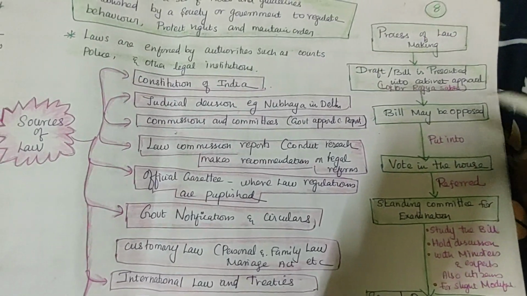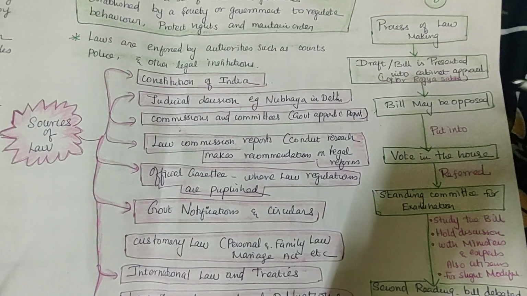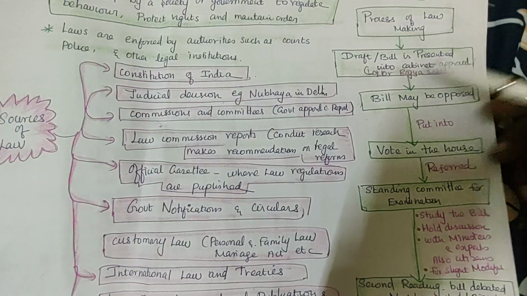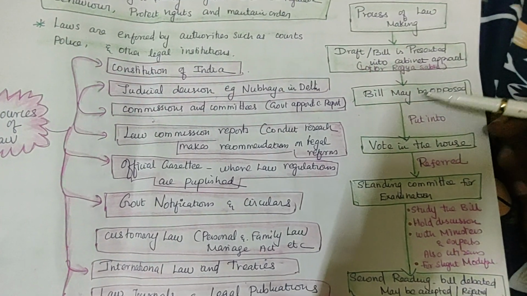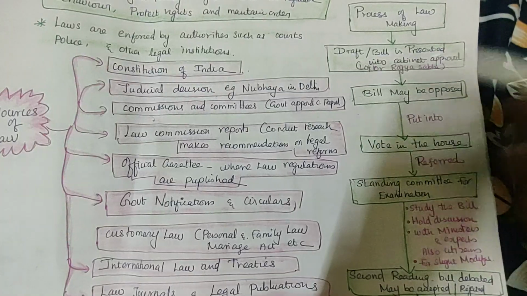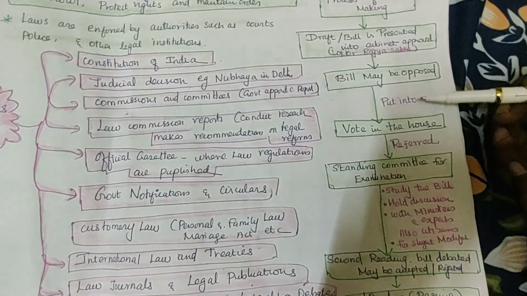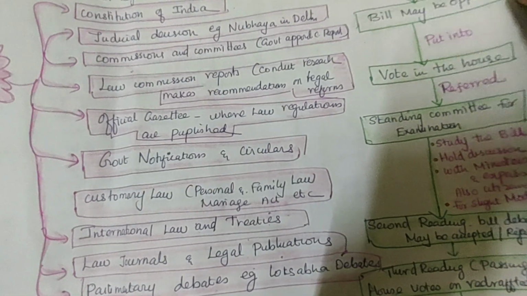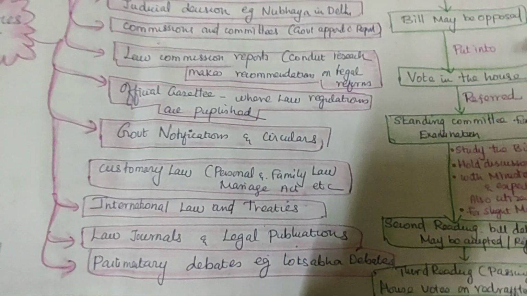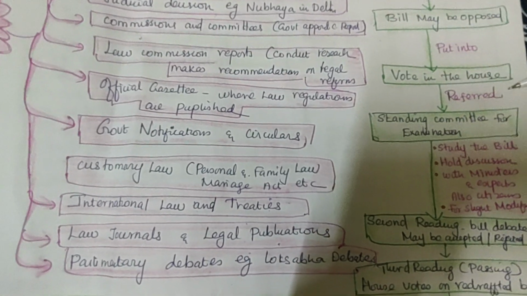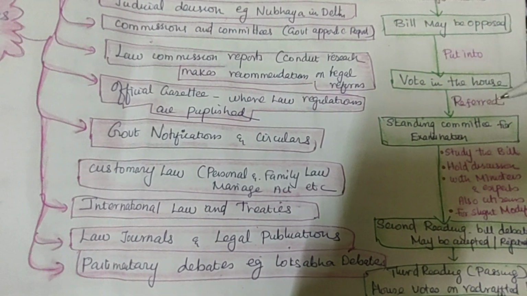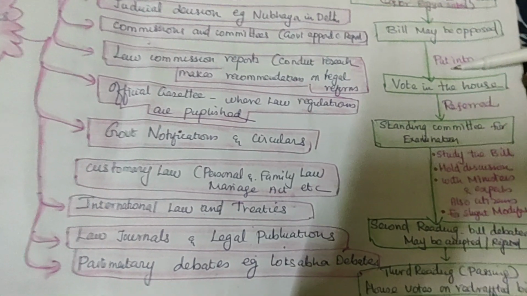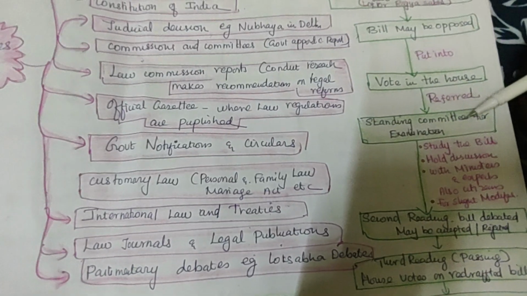Nowadays they are using the dowry law against the man, and this problem is coming. So the Lok Sabha and Rajya Sabha may discuss it. Then a bill may be approved, like the Nirbhaya case. They will say, okay, we will make a law, we can make an amendment, we can bring some changes in the law, right or not? They put it to a vote in the houses, and it will be referred to the standing committee for examination. There will be a committee, members will analyze it.